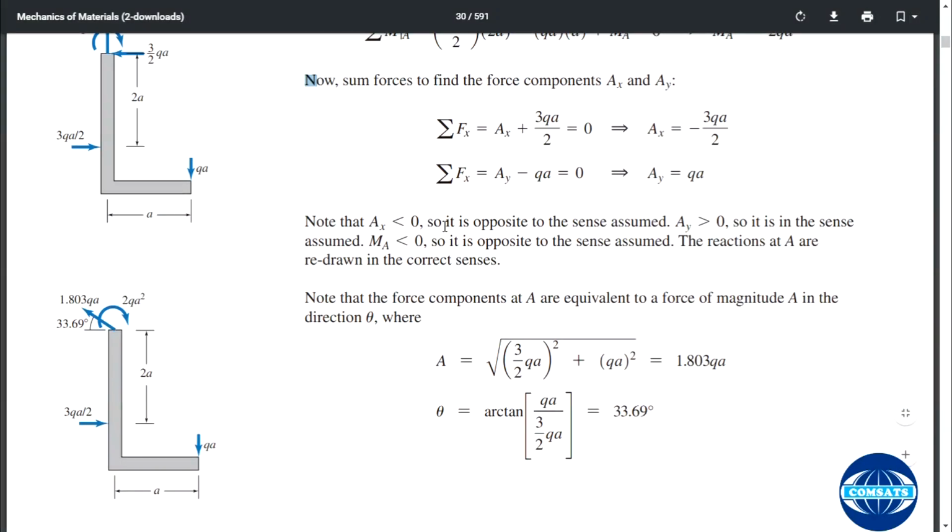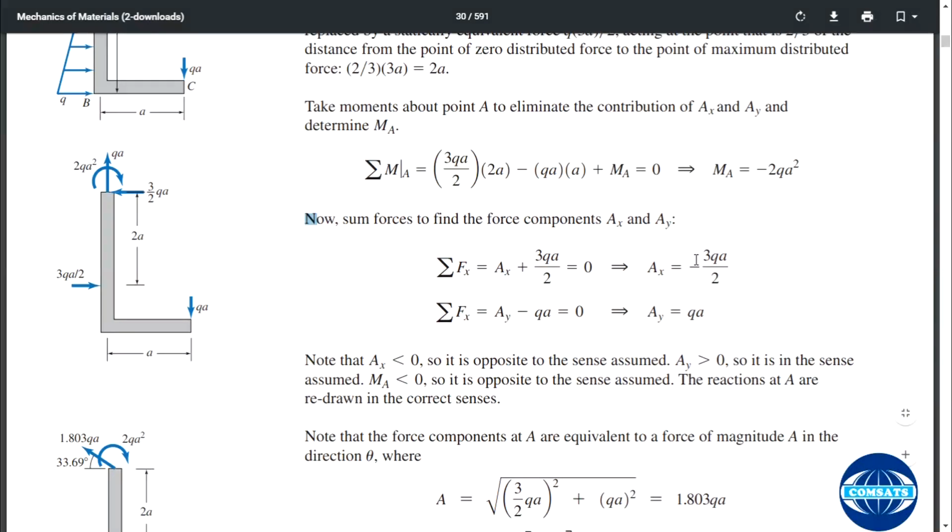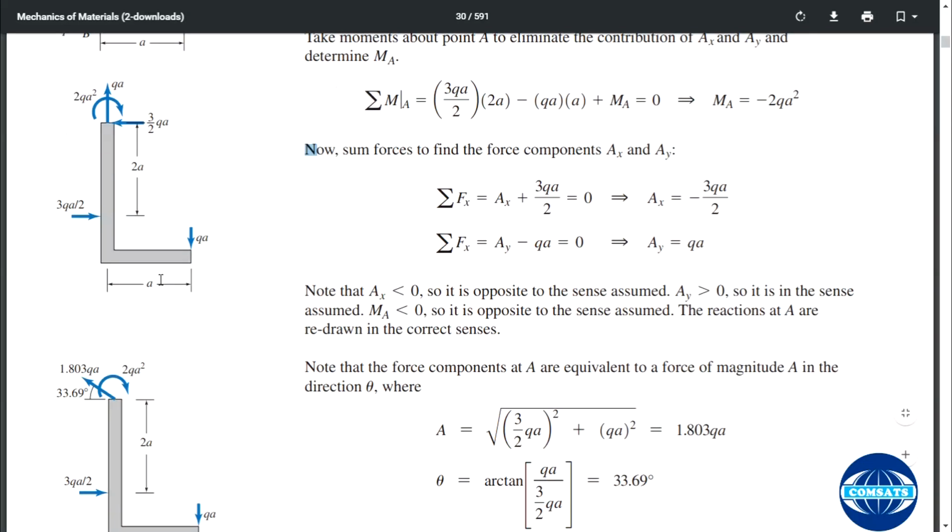Note that Ax is less than 0, so it is opposite to the sense assumed. Ay is greater than 0, so it is in the sense assumed. MA is less than 0, so it is opposite to the sense assumed. The reactions at A are redrawn in the correct sense. So if there are minus signs, then you can redraw the original figure.